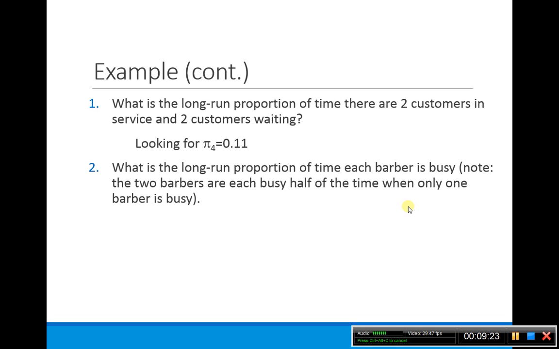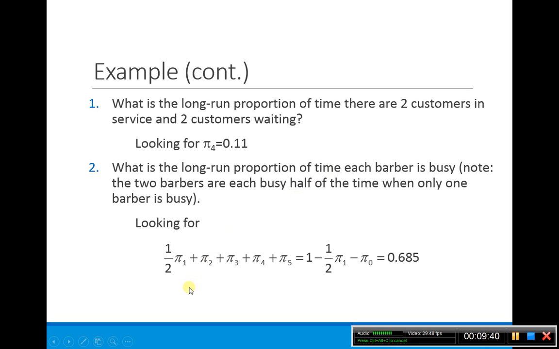So what's the long run proportion of time each barber is busy? Again, we assume that when there's only 1 barber busy, so we're in state 1, each barber is busy half the time. So what we're really looking for is summing up: the barbers are busy half the time when you have 1 customer, and with 2, 3, 4, 5 customers, both barbers are busy.